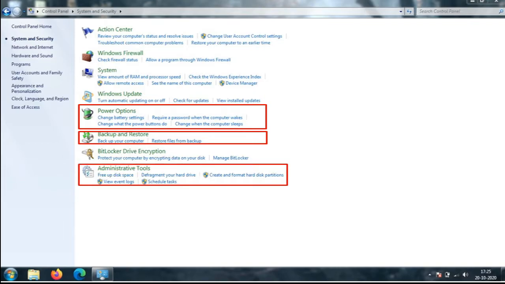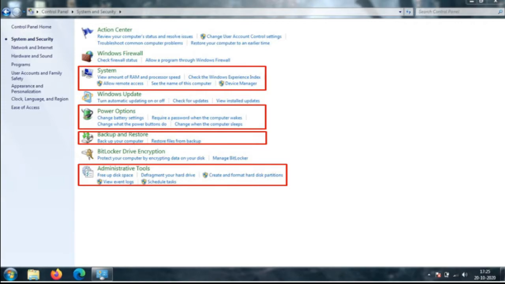This category helps to free up disk space and make partitions drives on your computer. System. This helps to view all the details of your computer like RAM, processor, speed, storage, etc. There are many other applets in this category like Action Center, Windows Firewall, Windows Update and Windows Anytime Upgrade. They allow us to enhance the safety and security of the computer.